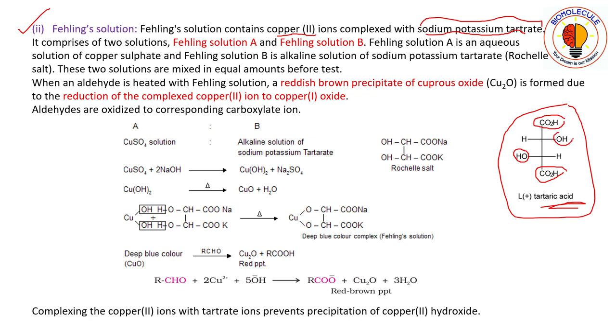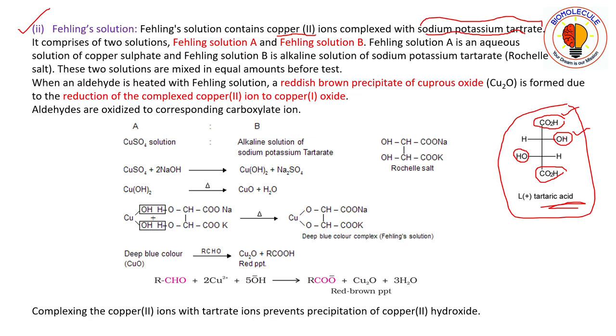Okay, so if you want to make any salt, you can take protons from this carboxyl group or this hydroxy group. Hydrogen atoms, you just replace hydrogen atoms with any alkali metals, then you will get a salt.